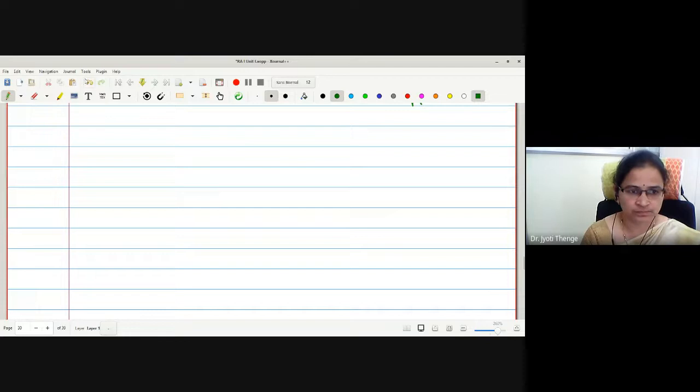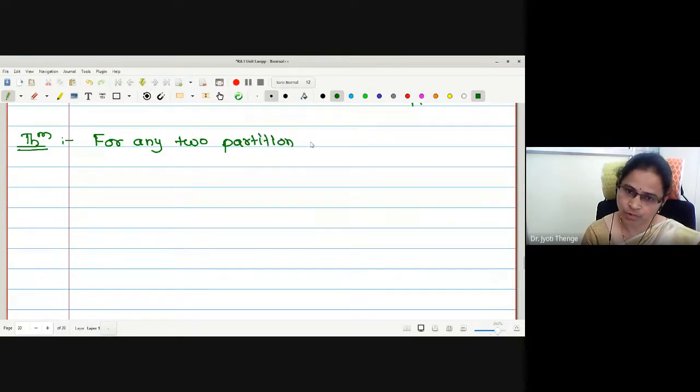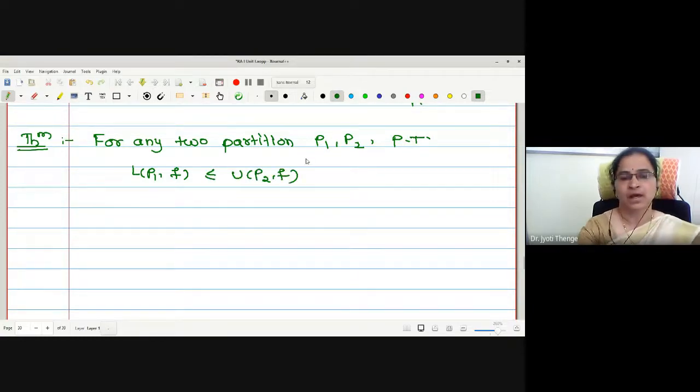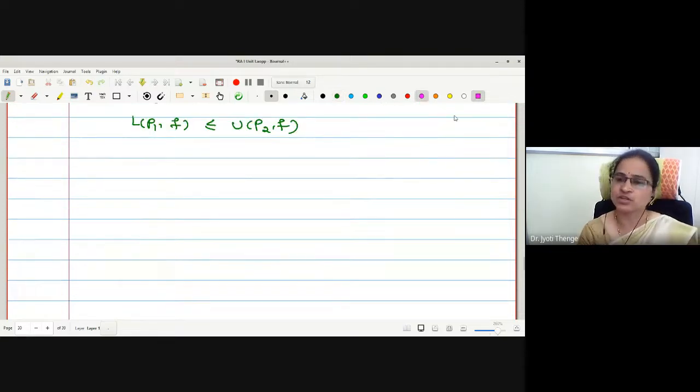Next theorem is: for any two partitions P1 and P2, prove that LP1F is less than or equals to UP2F. Actually, we have proved LPF is less than or equals to UPF, but the partition should be the same. This we know. LPF is always less equal by UPF.